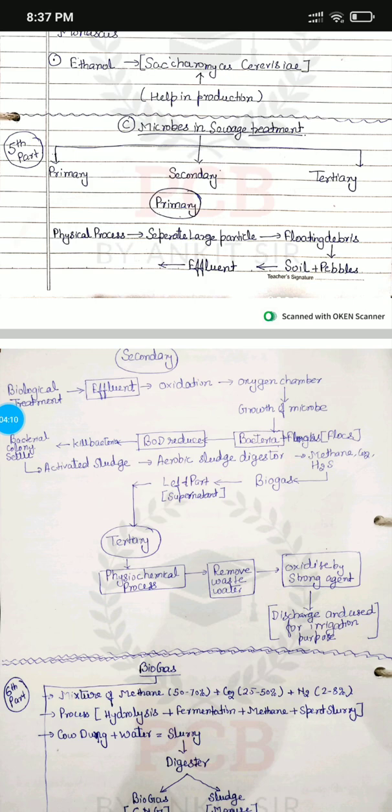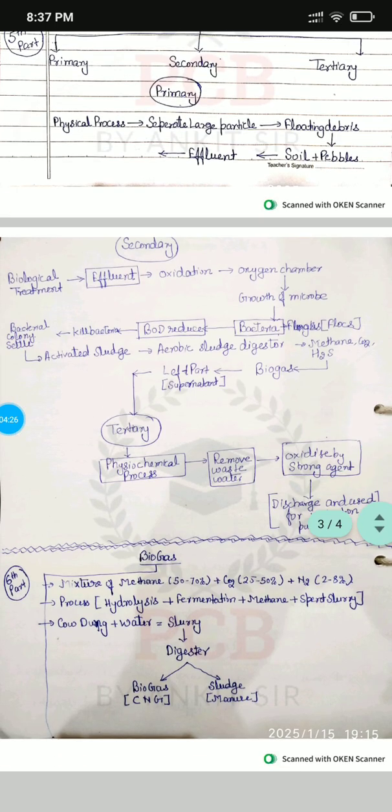Primary treatment is the physical process which separates larger particles present in the water, called floating debris, and sediment, the soil and pebbles. The upper part is called the effluent, which goes for secondary treatment. The effluent goes for biological treatment where oxidation happens, in the oxygen chamber where microbes grow.